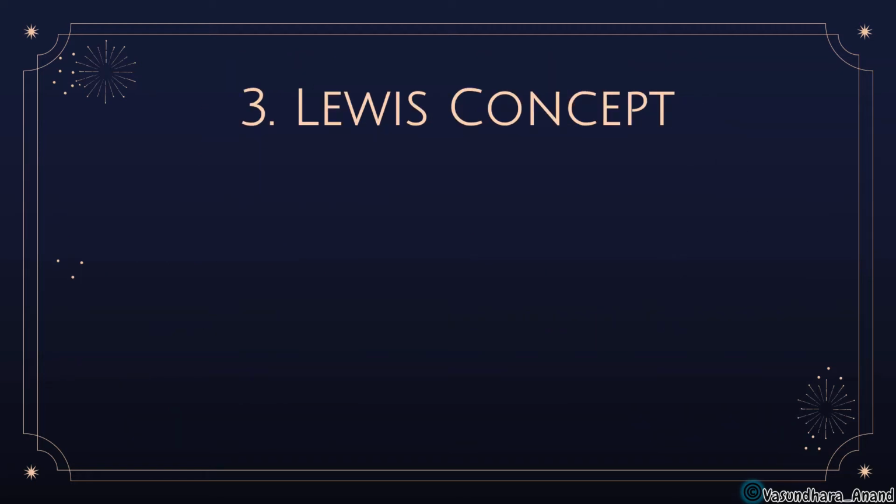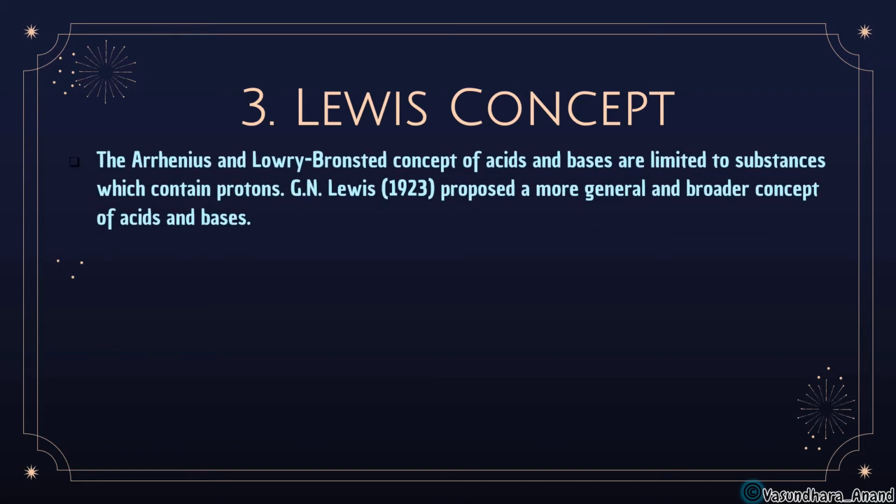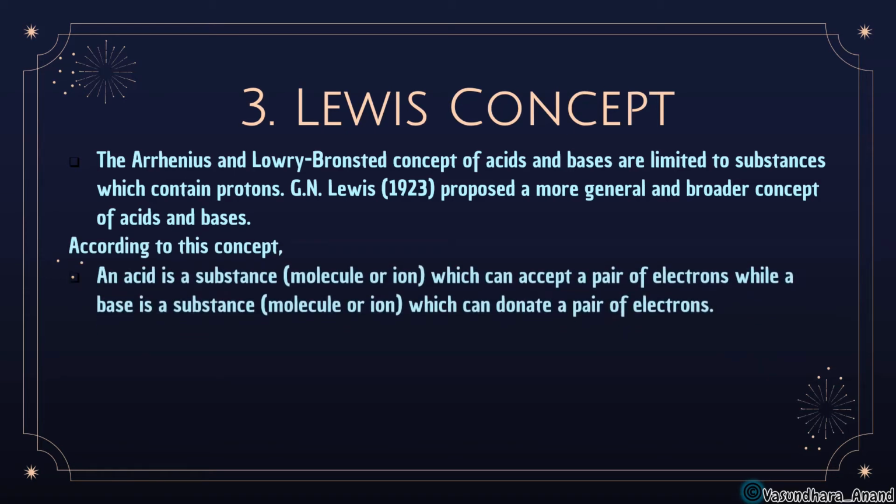So now, to overcome the defects of the Bronsted-Lowry concept also, there is another concept, that is the Lewis concept. And Lewis explained the acid-base character in terms of lone pair. The Arrhenius and Lowry-Bronsted concepts of acids and bases are limited to substances which contain protons, giving and taking protons. But G.N. Lewis proposed a more general and broader concept of acid and base in terms of lone pair. According to the concept, an acid is a substance, it can be molecular or ionic, which can accept a pair of electrons.